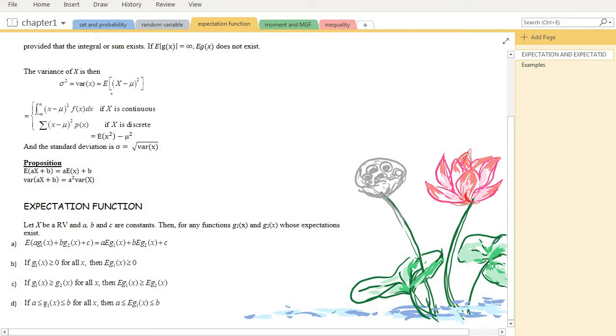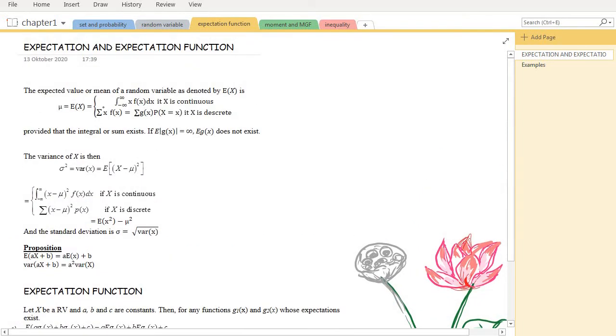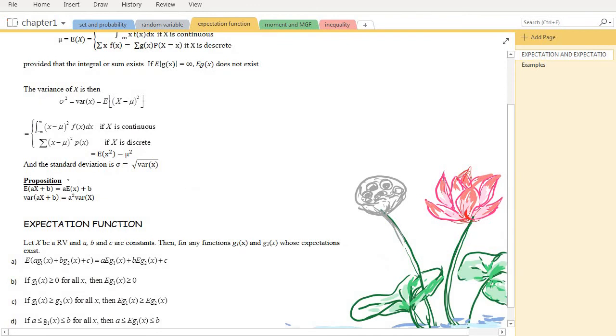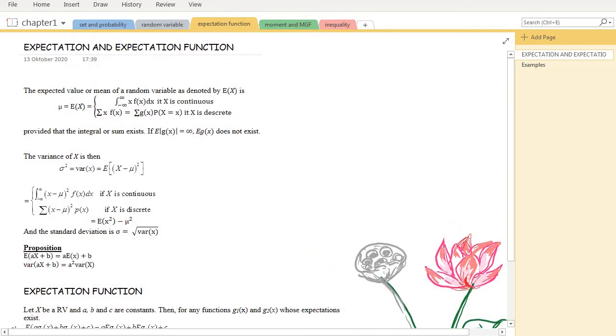Okay, and then for this term we are using the expected value, expected of x. I take a certain numerical value, and this expected value formula can also be extended to the expectation function, in which we replace the variable x with a function, for example gx.